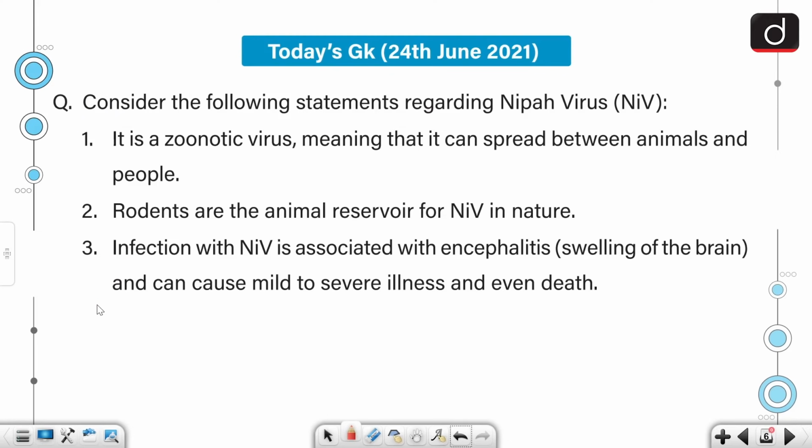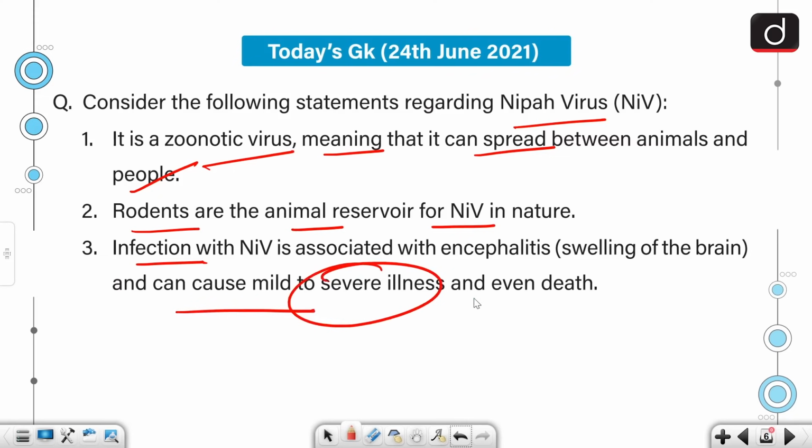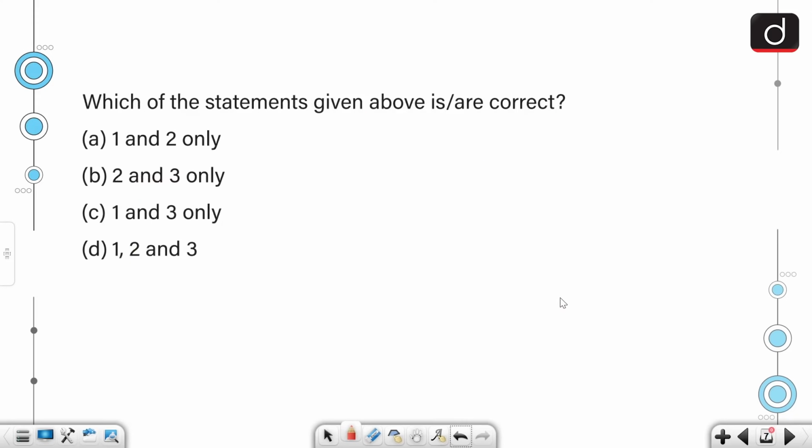Moving on, consider the following statements regarding Nipah virus. It is a zoonotic virus, meaning that it can spread between animals and people. Rodents are the animal reservoir for Nipah virus in nature. An infection with NIV is associated with encephalitis, which is swelling of the brain and can cause mild to severe illness and even death. So we have to select the correct answer.